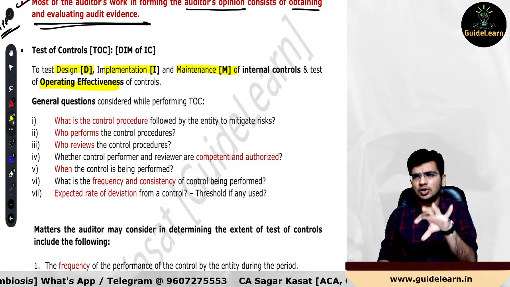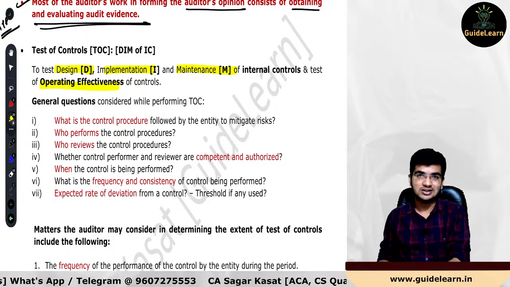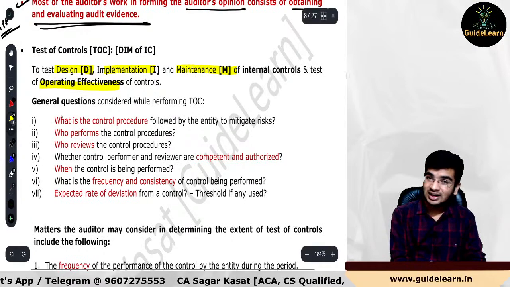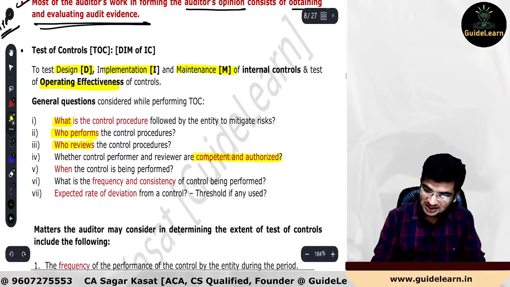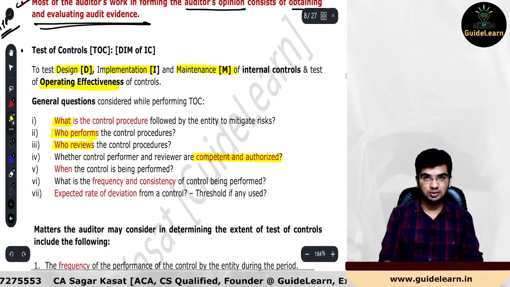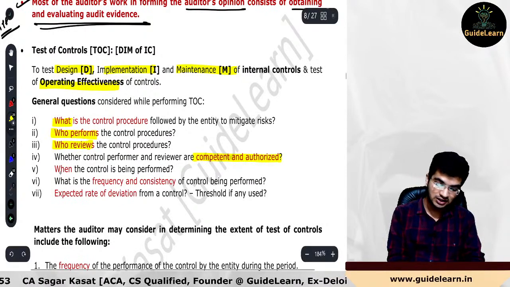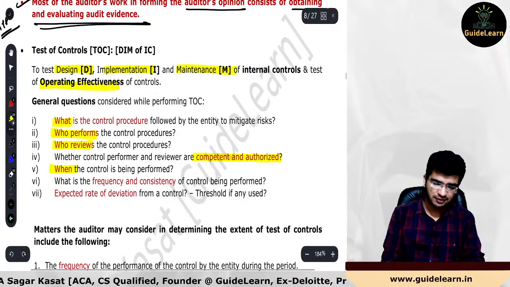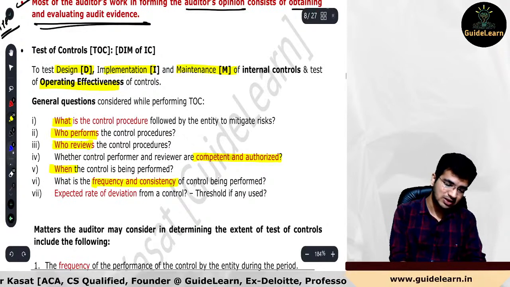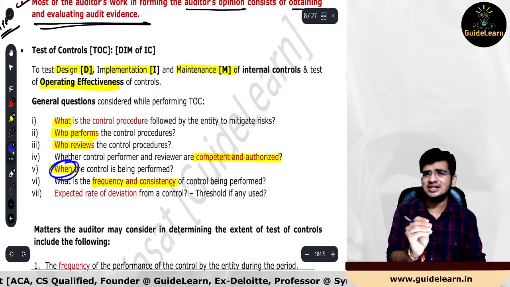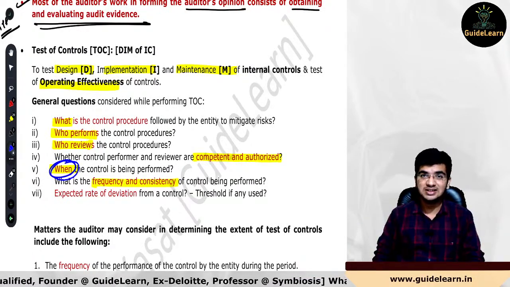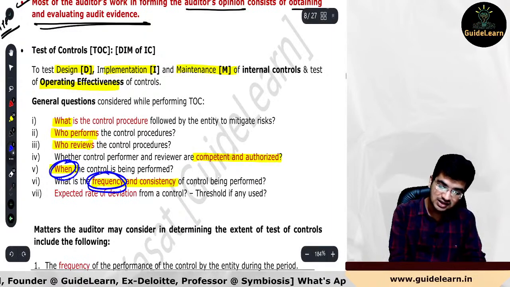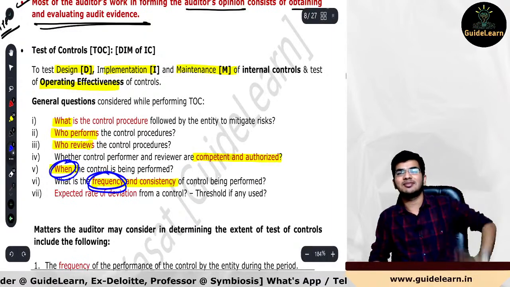Now, what are the questions that you will be asking in order to test the test of controls? All the WH type questions. What is the control procedure? Who performs that control? Who reviews that control? Now, whether that performer and reviewer are competent and authorized to perform that activity and review that activity. When the control is being performed. Frequency and consistency. Please understand, when is nothing but providing us a triggering activity which actually indicates that control performance time. But frequency is like what is the periodicity of performance of that control.